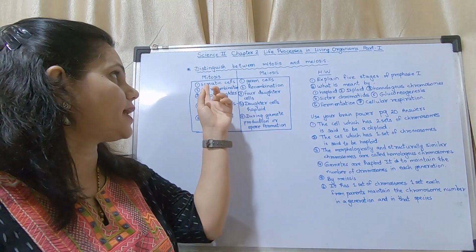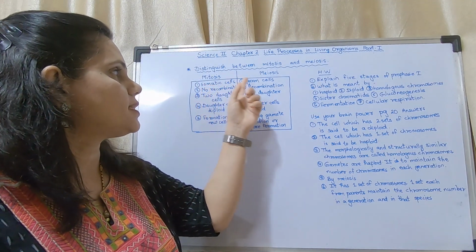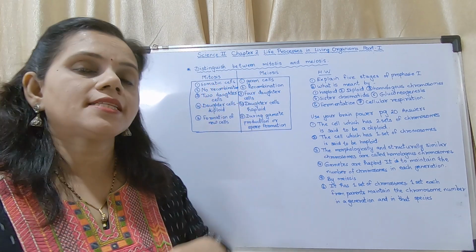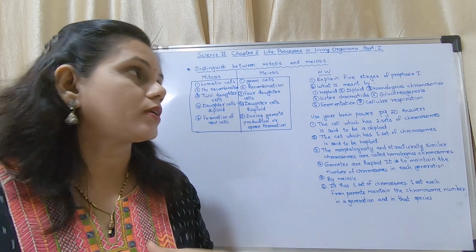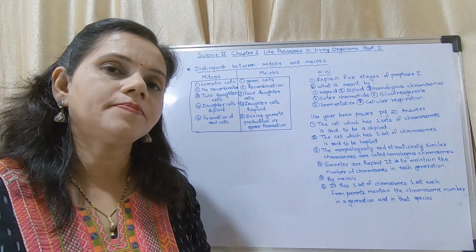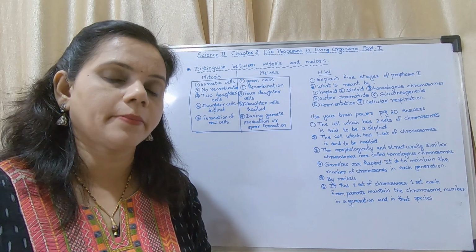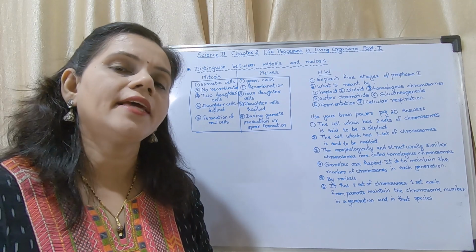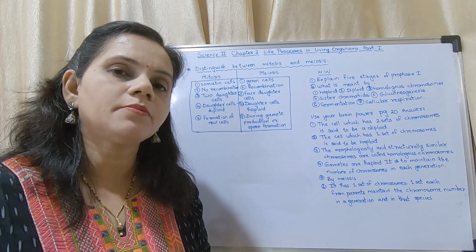The first one is that mitosis occurs in somatic cells and meiosis occurs in germ cells. Somatic cells are those cells which are present all over the body, and germ cells are those cells which are present in the reproductive system. Now I will explain what is the importance of meiosis and why meiosis takes place in germ cells.